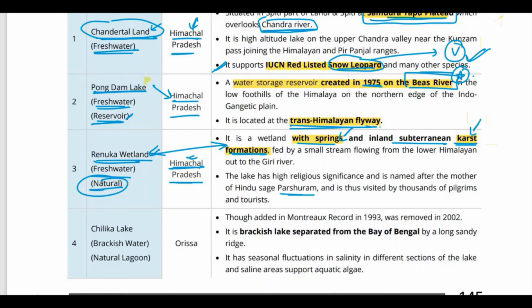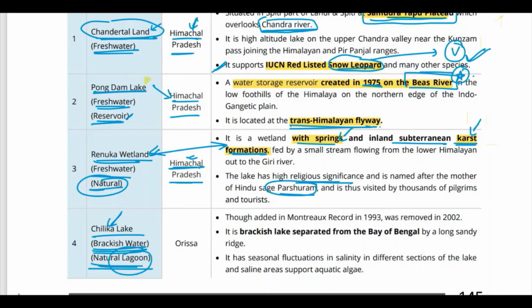Okay, and this lake also has a religious significance. It is named after the mother of the Hindu sage Parshuram, and it is thus visited by thousands of pilgrims and tourists. Then comes Chilika Lake, which is a brackish water natural lagoon.